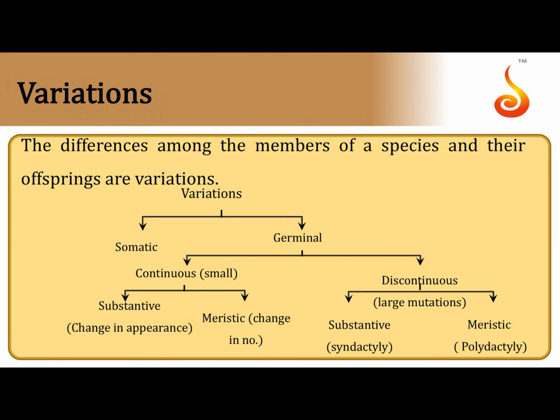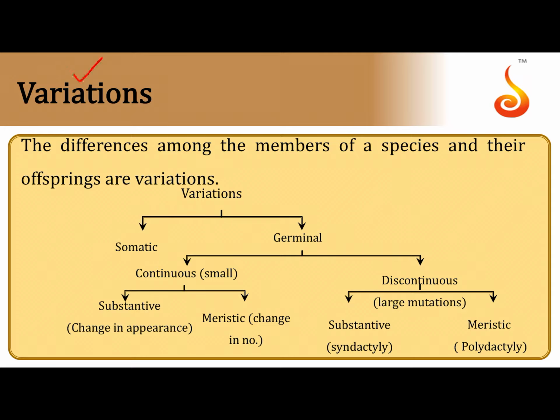So variations are differences which exist among members of a species in a population. Now what exactly is the basis of variation? We know that variations basically occur in the genetic material. Alterations in the genetic material can be considered as variations.